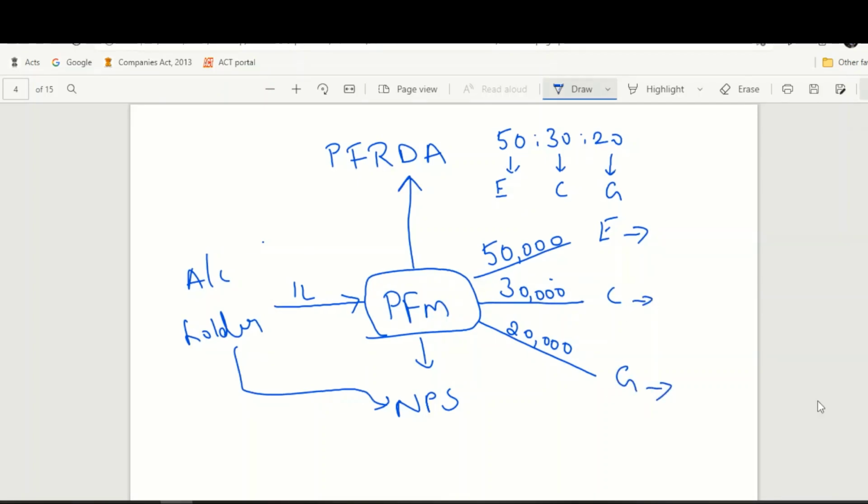The 50:30:20 ratio which I have shown in this example is just for illustrative purposes. You can choose the ratio in a way you want, or if you do not want to choose any ratio, you can even leave the choice to the pension fund manager. There are automatic options as well, so you can make use of that.